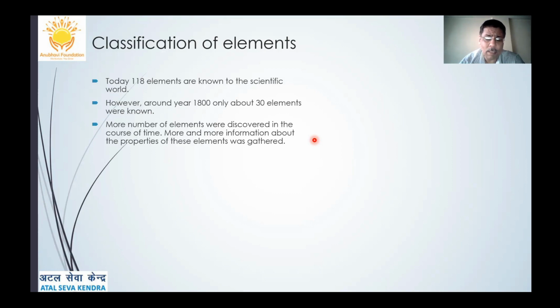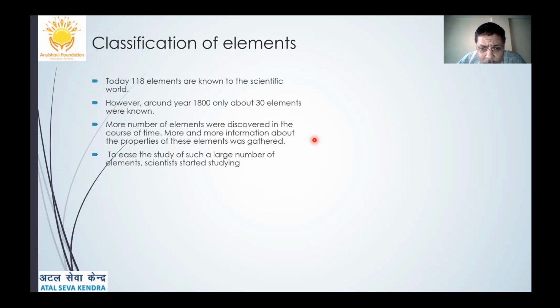Atomic mass number is the number of protons and neutrons in the nucleus of the atom, which constitutes the major mass of the atom. So atomic mass was given prior importance, because all the scientists at that time thought that all the properties of elements were because of its mass, and more information about the properties of these elements was being gathered.